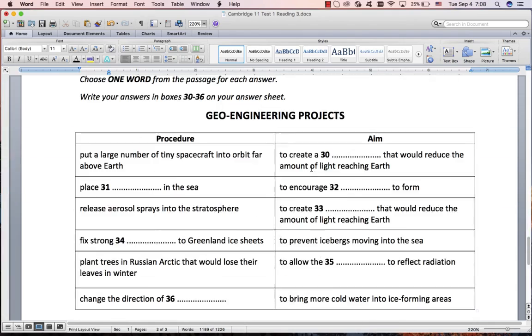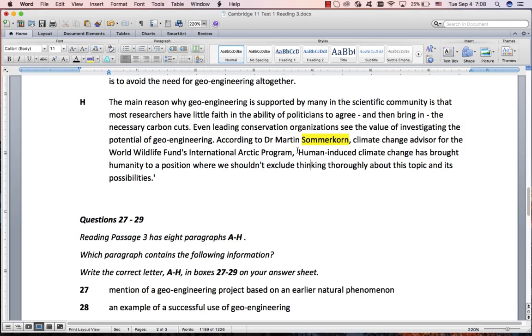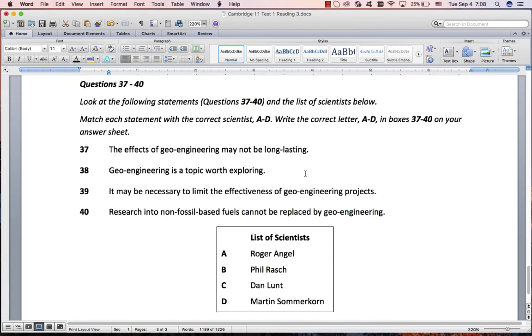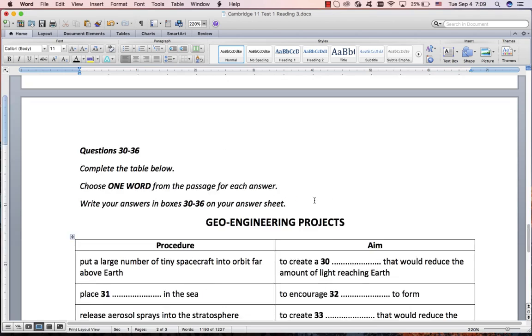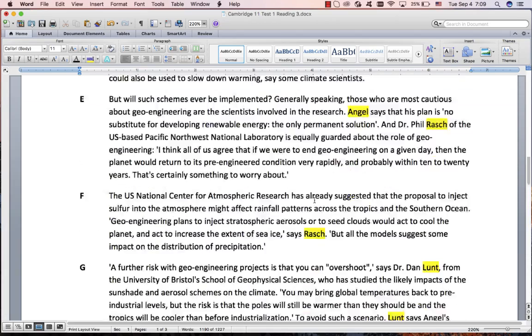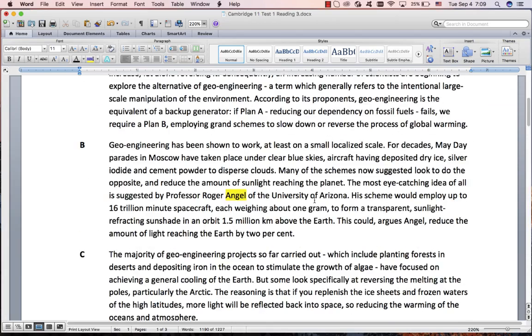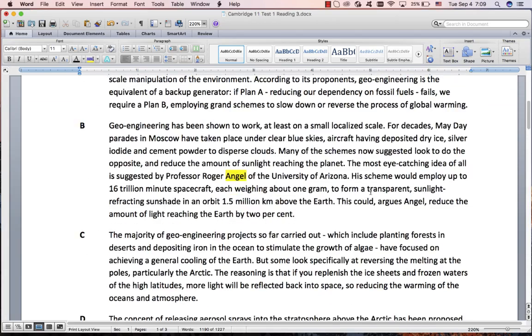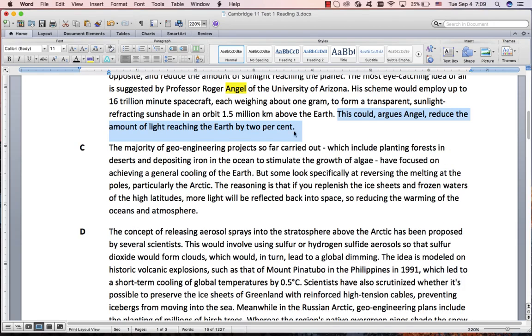So that one wasn't too bad just because we only had one sentence there. And we couldn't delete these other ones. So 38 is D. Right, which one should we do next? I don't really know. There's no real easy one to see, so we need to start at the beginning here. There's just one sentence over here. Reduce the amount of light reaching the Earth by 2%.